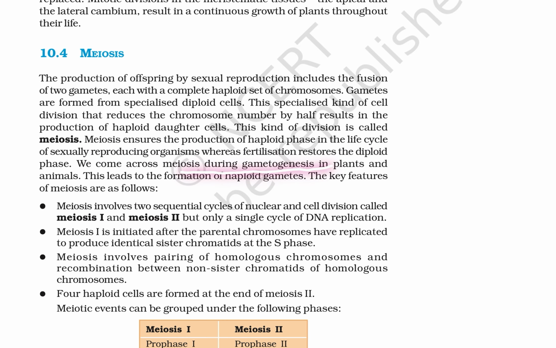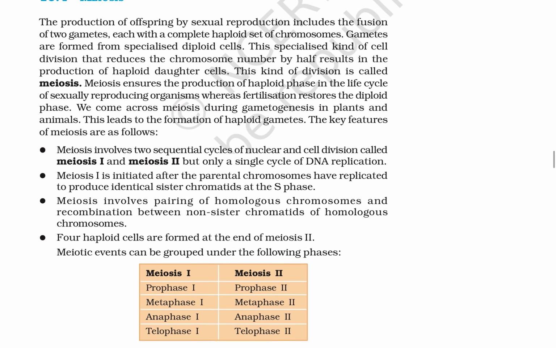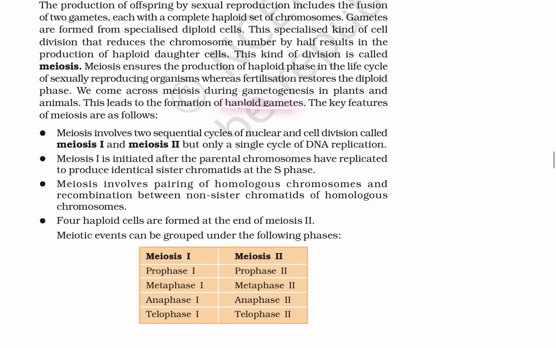We come across meiosis during gametogenesis in plants and animals. This leads to the formation of haploid gametes. The key features of meiosis are as follows. It involves two sequential cycles of nuclear and cell division, called meiosis 1 and meiosis 2, but only a single cycle of DNA replication.